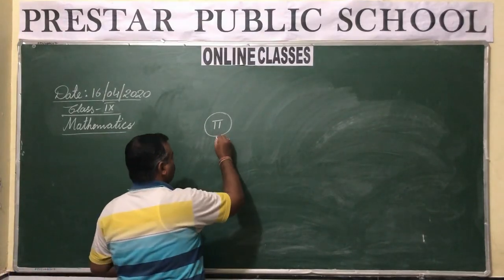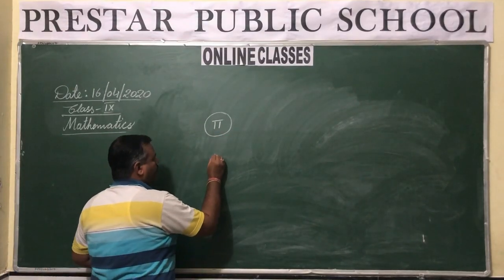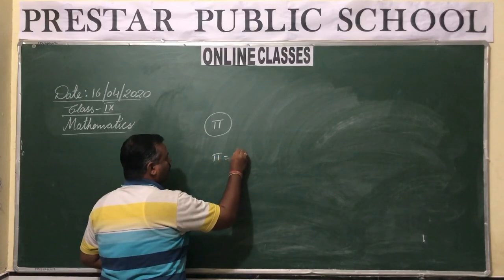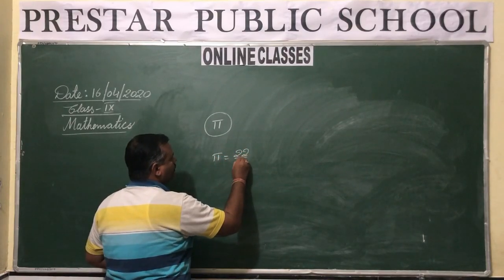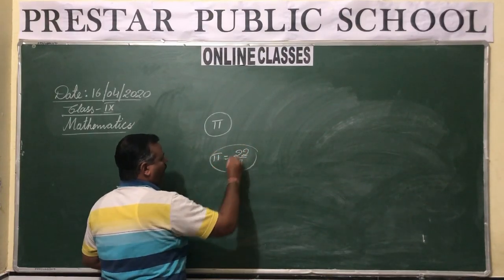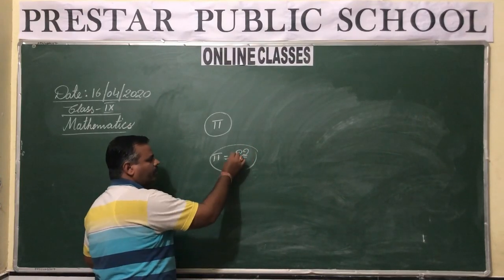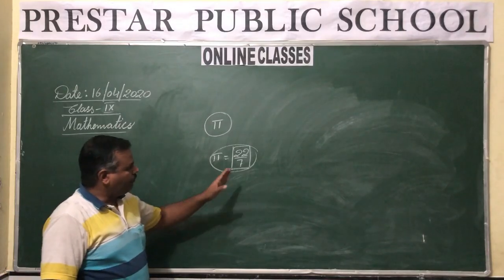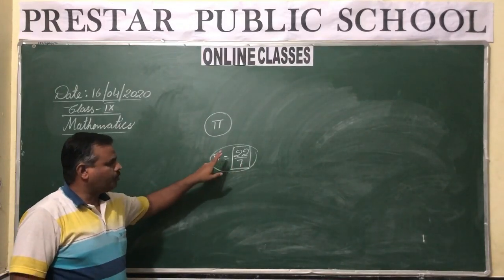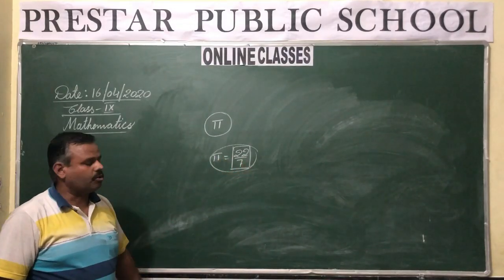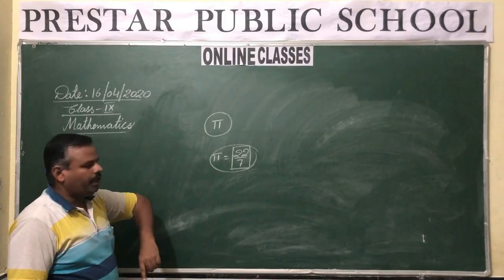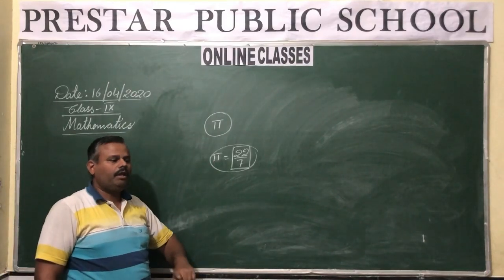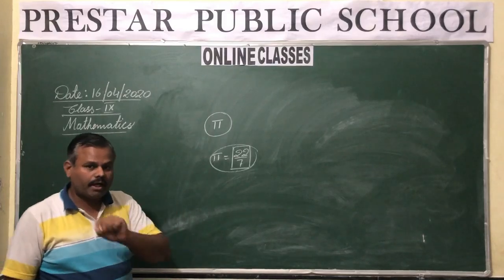Now here you may ask me, sir, why is pi irrational? We take that pi is equal to 22 upon 7. And when you say it is 22 upon 7, 22 and 7 both are integers, it is in the form p upon q, then pi should be rational. But actually pi is not rational, it is an irrational number.